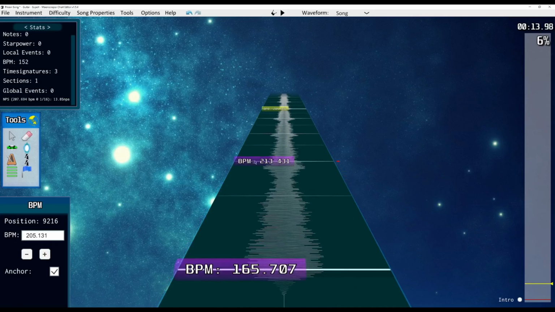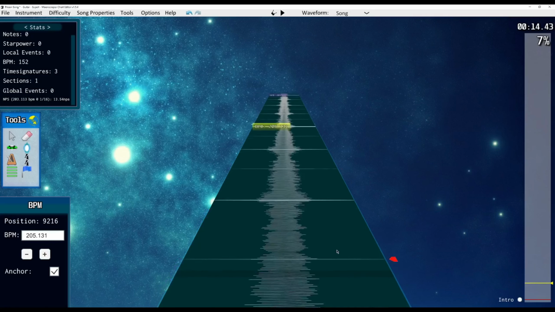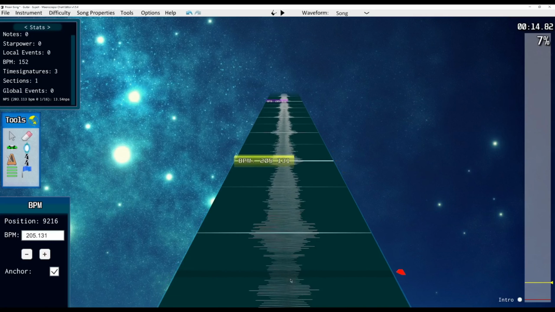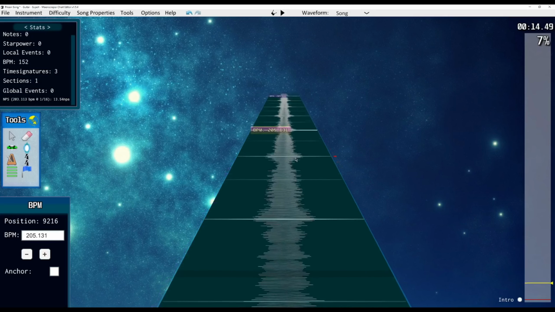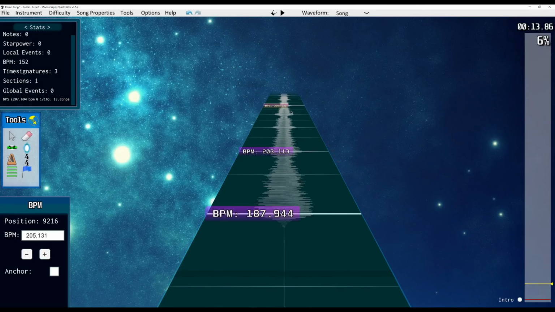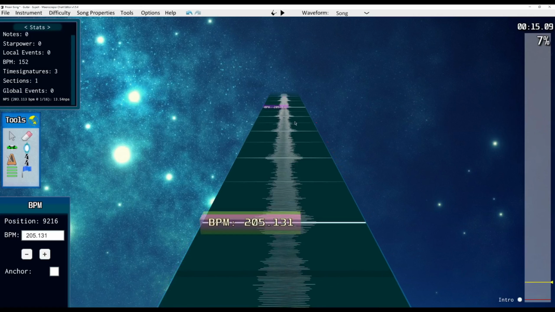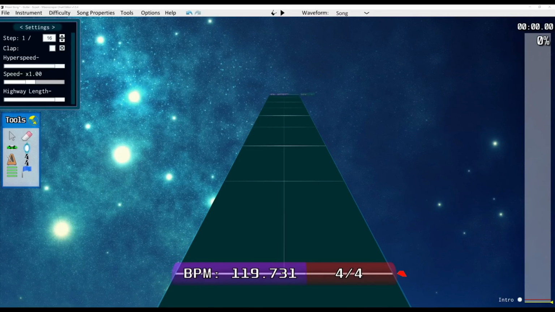So that allows us to move this BPM marker without affecting that one. Just like that. And now you can unanchor this one. Make sure you always unanchor a BPM marker after you've made the fix that you need to. And now you've fixed this one problem measure without affecting the rest of the song.